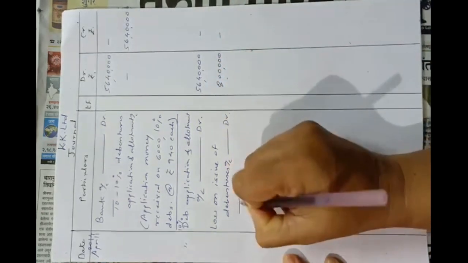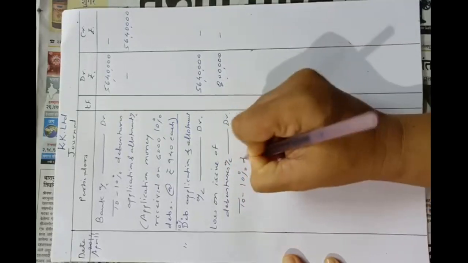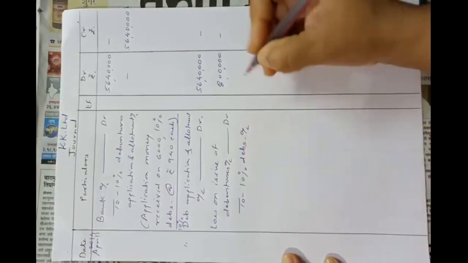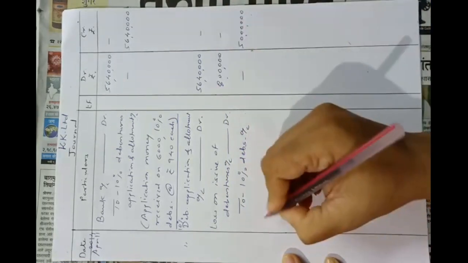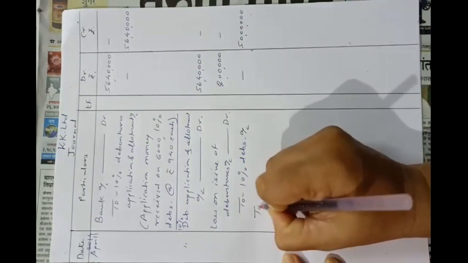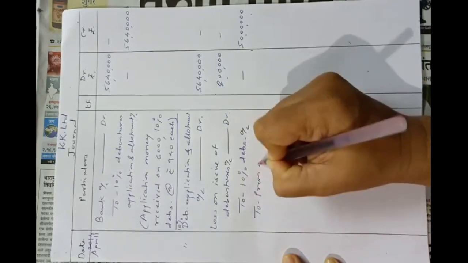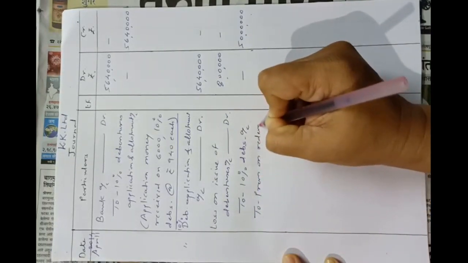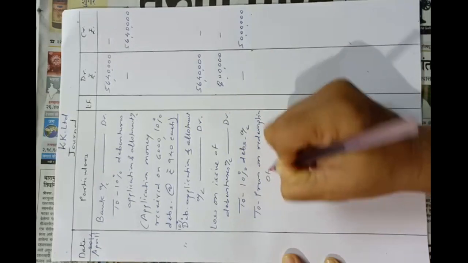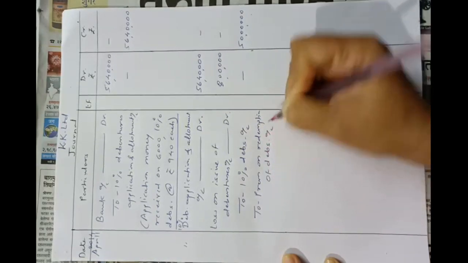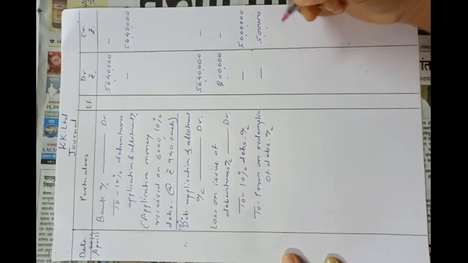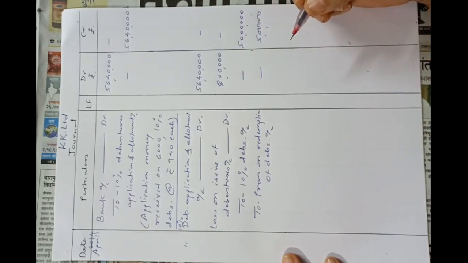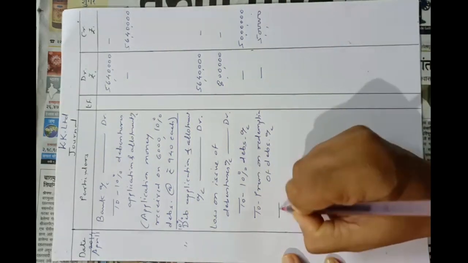Okay. To 10% debentures account 50 lakhs, to premium on redemption of debentures account, that is 5 lakhs. And they told us that excess money received with applications was refunded, so to bank account.